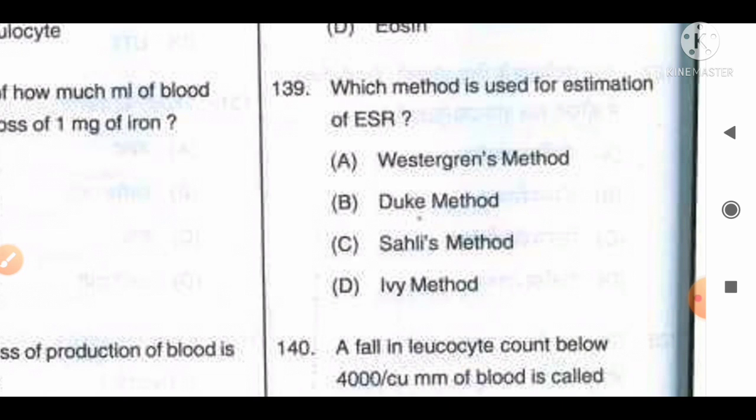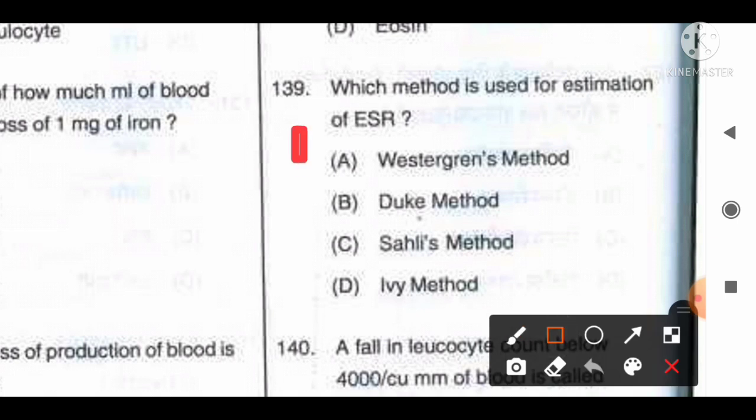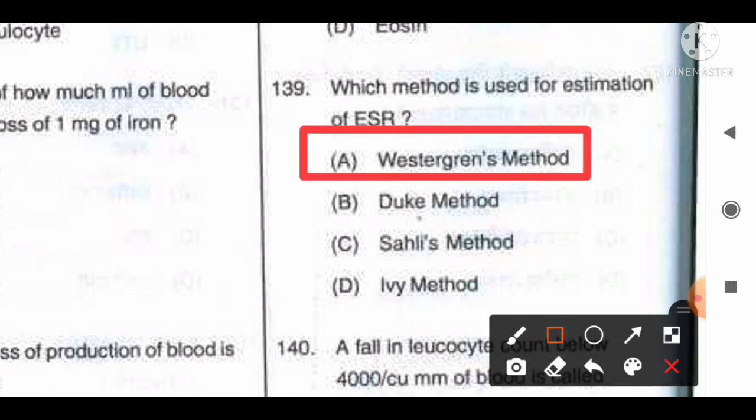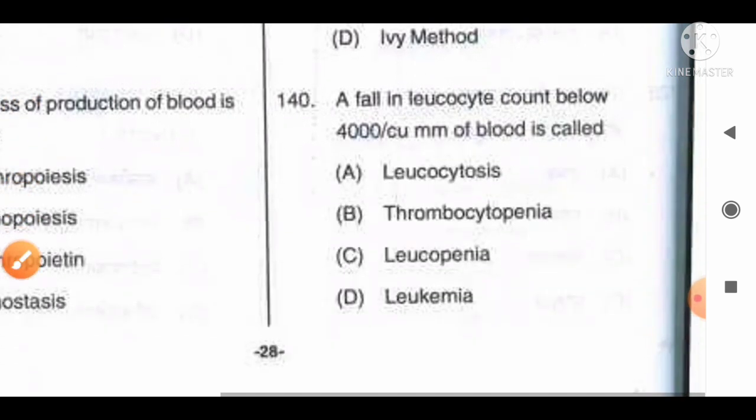Which method is used for the estimation of ESR? The options are A Westergren method, B Duke's method, C Sahli's method, D Ivy's method. One of the easiest questions. The Westergren method is used for ESR estimation. Duke's method and Ivy's method are methods for measuring bleeding time, and Sahli's method is used for Hb estimation. So from the given information, we can say option A, Westergren method, is the correct answer for this question. Move to the next question, number 140.